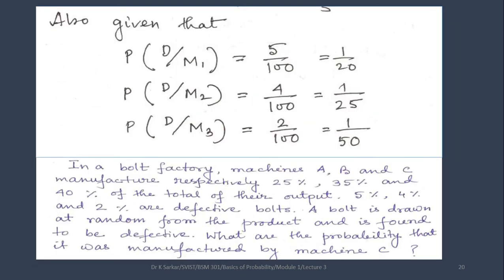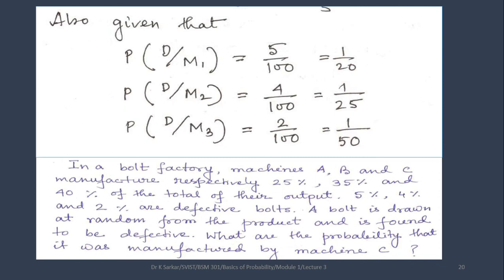Now look, in the question it has been given that 5%, 4% and 2% are defective from the total output.